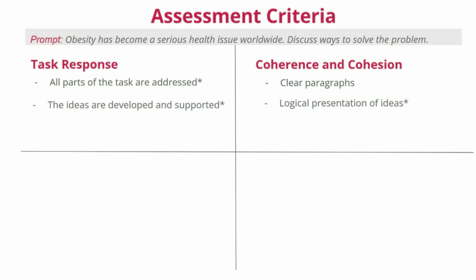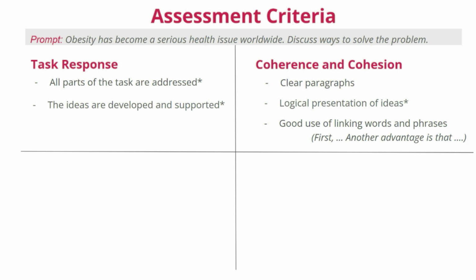And one more point for this criterion is that you need to show good use of linking words and phrases. What are they? They are words like first, second, and others, and phrases like another advantage is that, another solution is that, and so on.